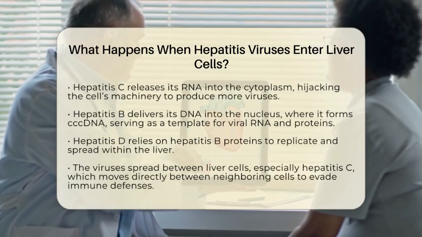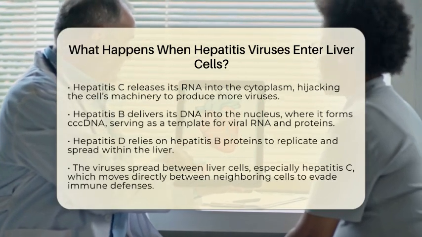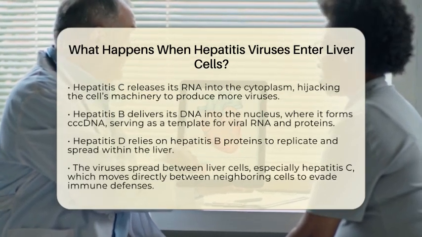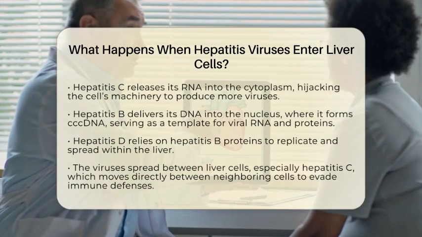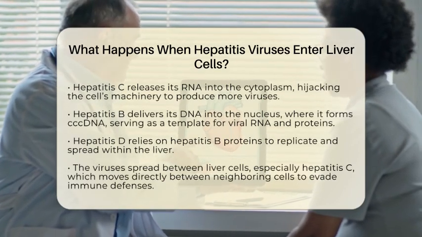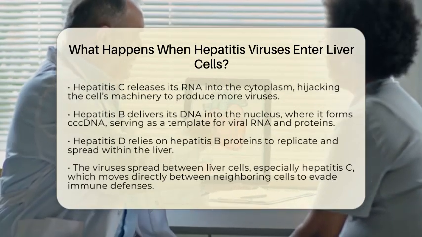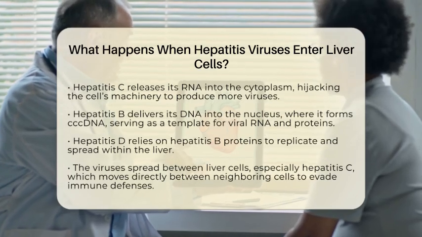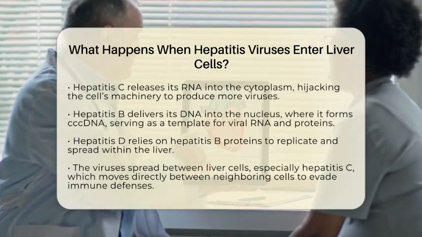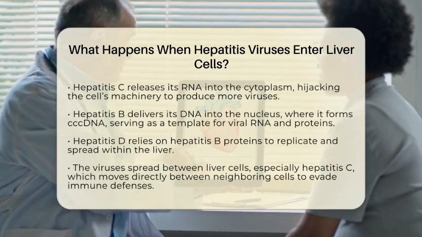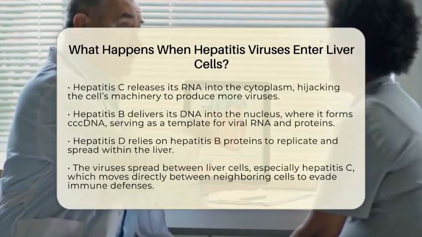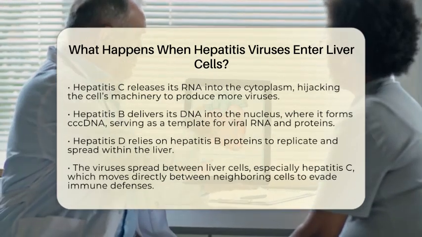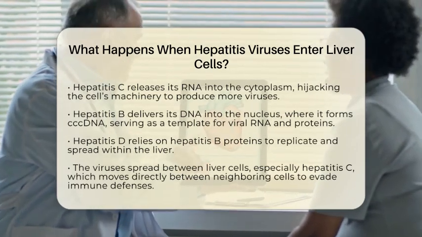Hepatitis C virus releases its RNA genetic material directly into the cytoplasm, where it hijacks the cell's machinery to make more copies of itself. Hepatitis B virus, on the other hand, delivers its DNA into the nucleus, the cell's command center. Inside the nucleus, the viral DNA converts into a stable form called covalently closed circular DNA, or cccDNA. This acts as a blueprint for making new viral RNA, which then leaves the nucleus to produce viral proteins and